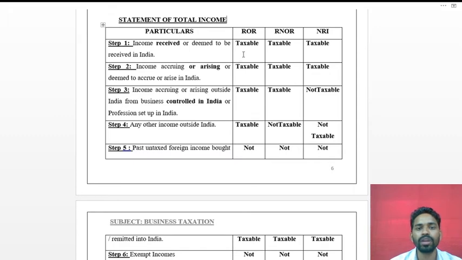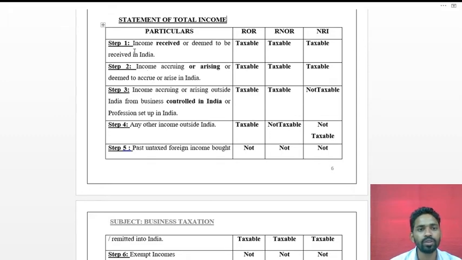Now see which cases are taxable for the resident ordinary resident, resident but not ordinary resident, and the non-resident of India. So these are the cases, and it shows which are taxable and which are not taxable.